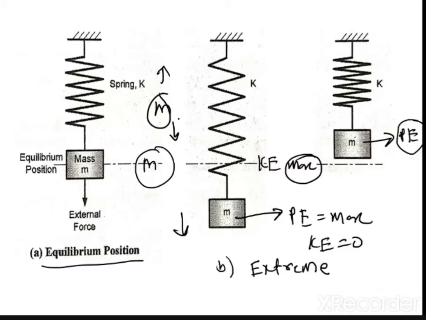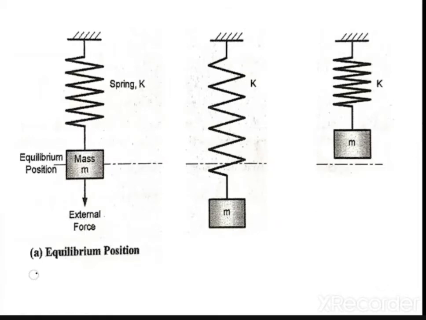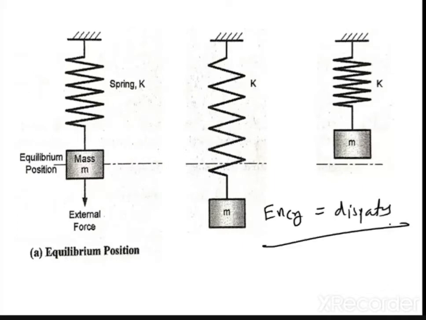Till the complete energy is dissipated. You know that energy can neither be created nor destroyed, it can just be dissipated. So unless all the energy is dissipated through all the cycles, the mass keeps moving from the mean position to the downward position, again to the upward position, again to the downward, again to the upward mean position. So this is an indefinite cycle.